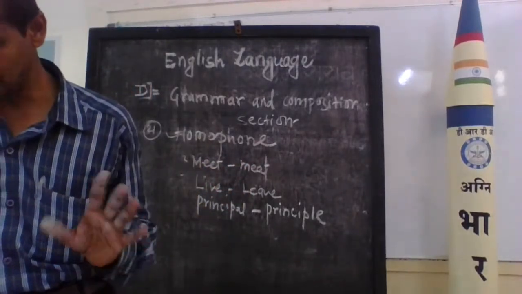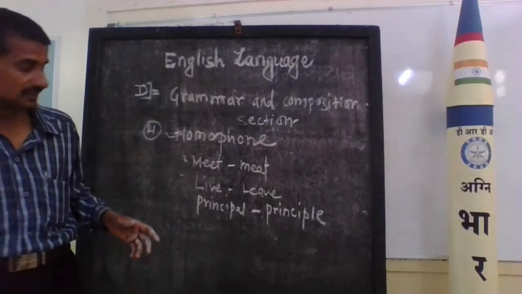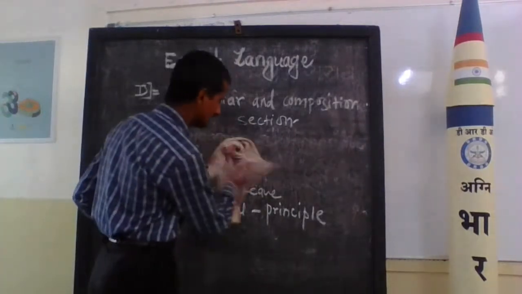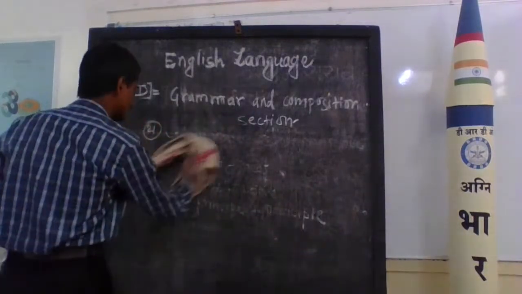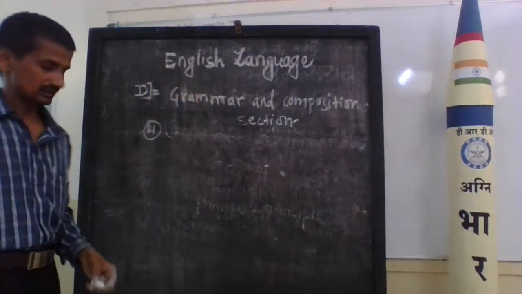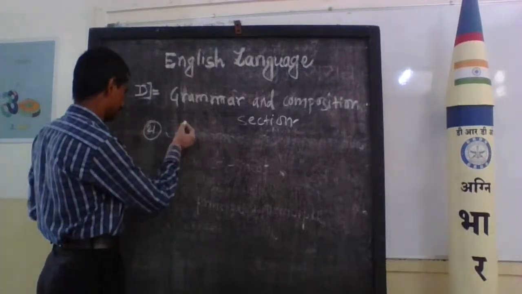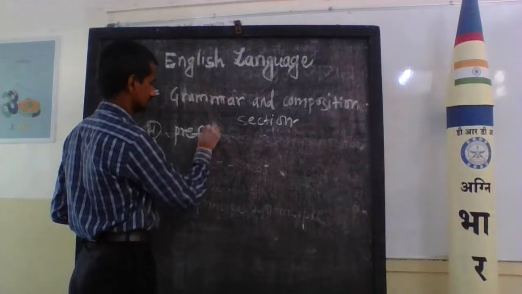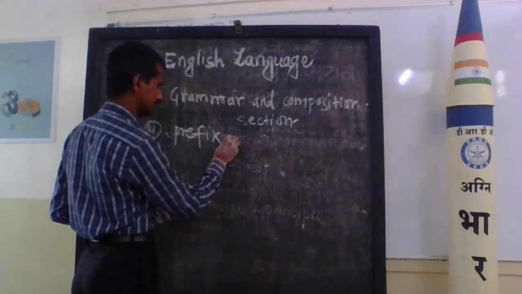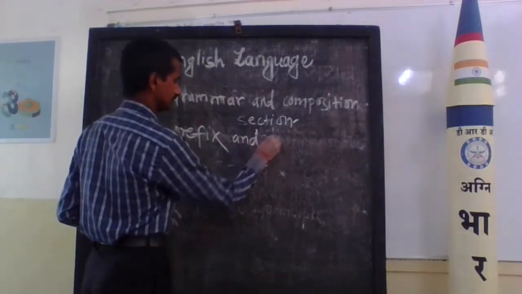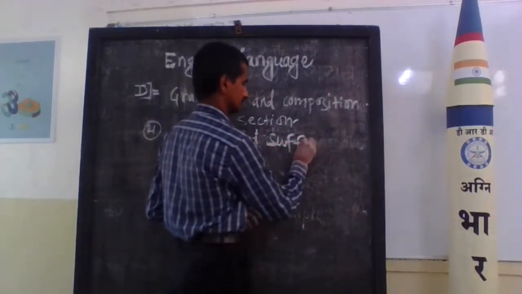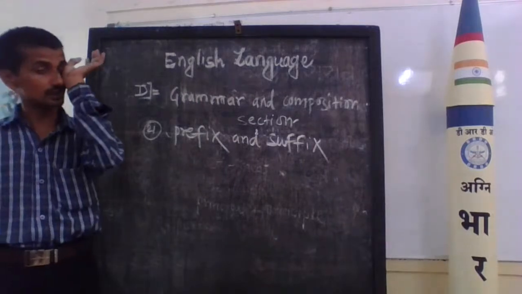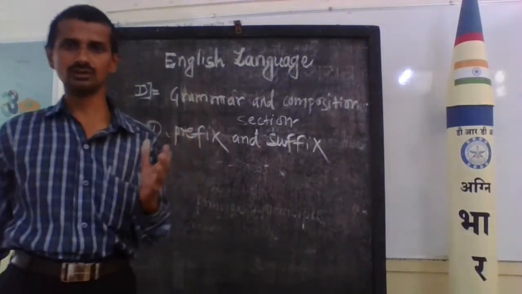Now we turn to the prefix and suffix. What are the prefix and the suffix? Simple grammatical units. Prefix means a syllable or particle which joins before a root word, before a basic word.